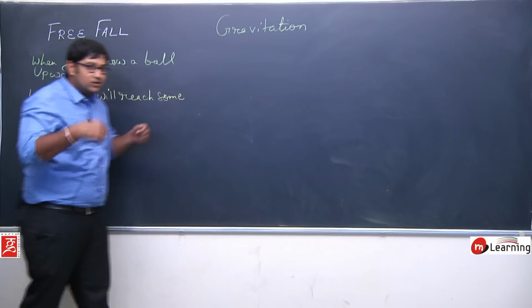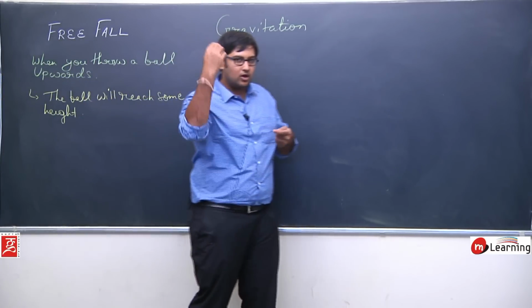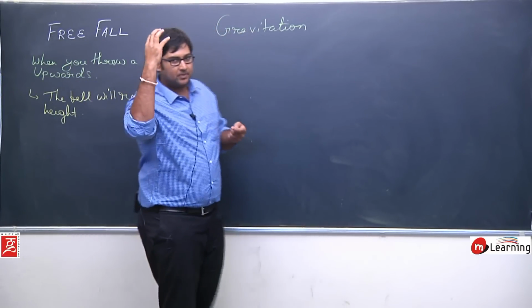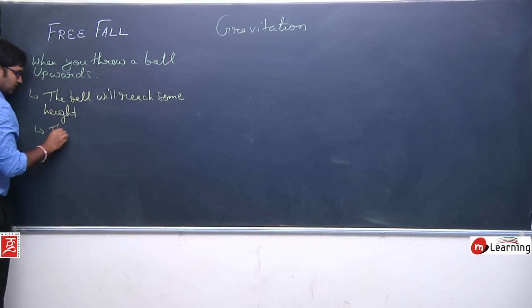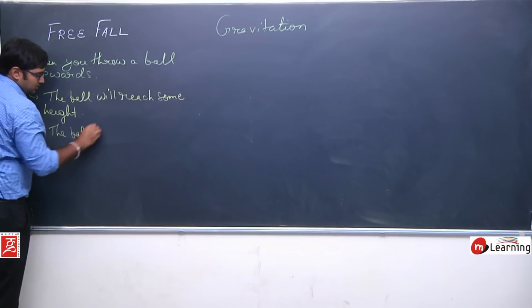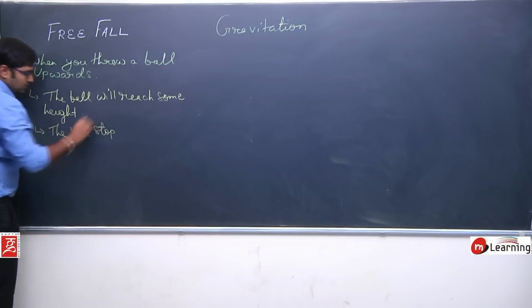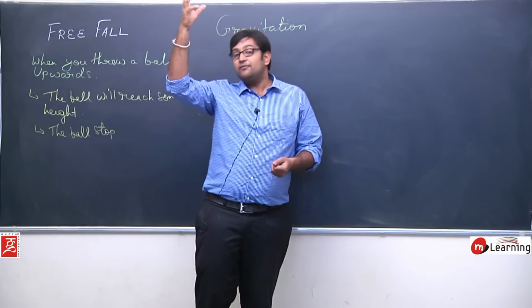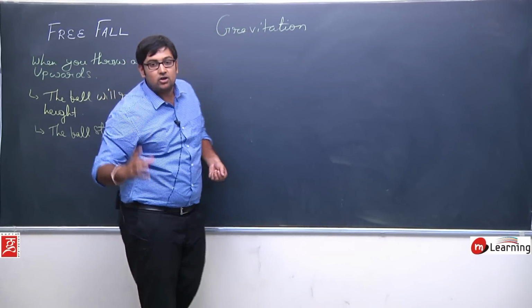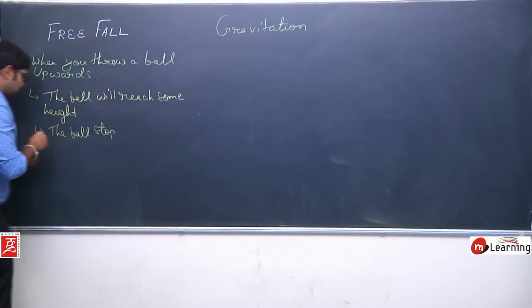Just try to imagine the situation. You have thrown a ball, it will reach some height, then it stops. After reaching some height, the ball will stop. Then what will happen? When the ball stops in the air, after that it will start falling on the ground.